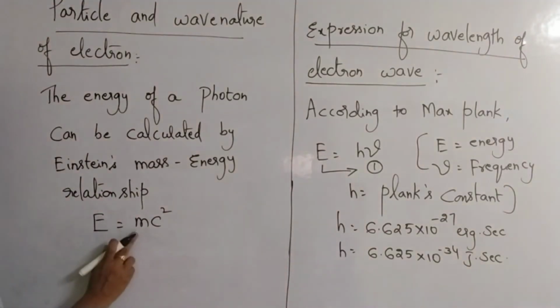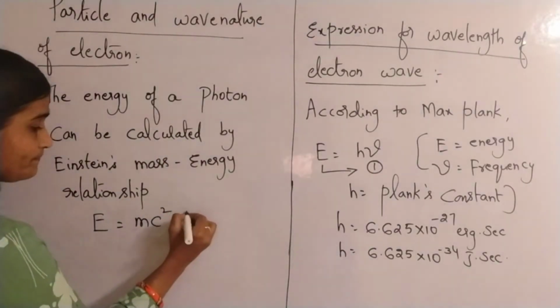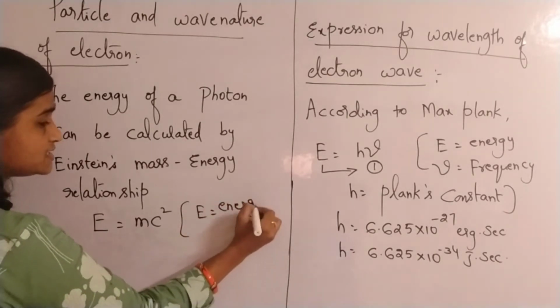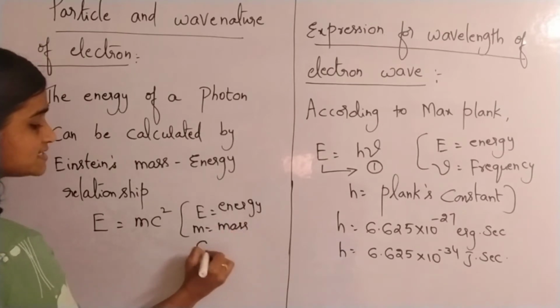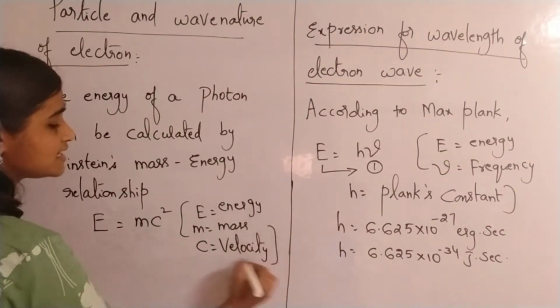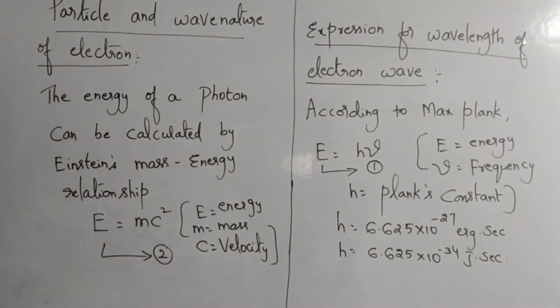E is energy, m is mass of that photon, and c is velocity with which that photon is traveling. So this, if you consider to be the second equation.